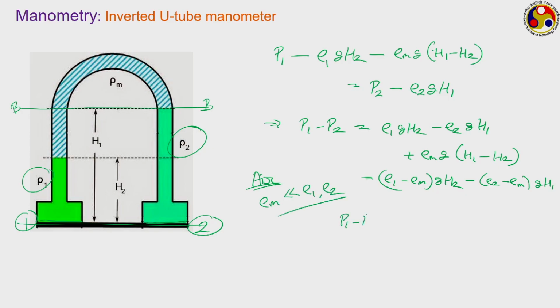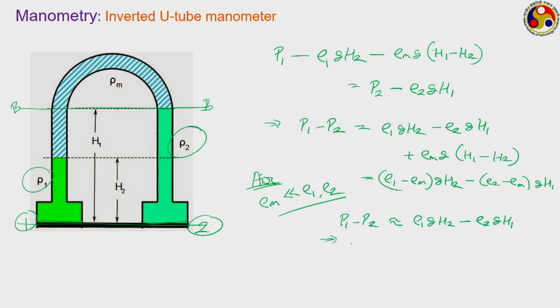In that case, your P1 minus P2 will be just rho 1 G H2 minus rho 2 G H1, and you can go for the subsequent calculation of the pressure difference in terms of whatever fluid you like.